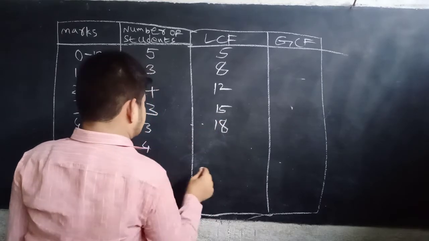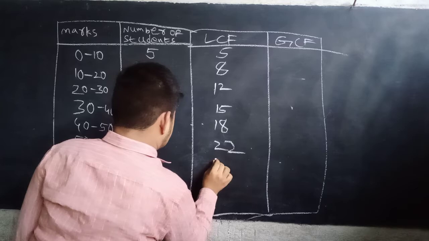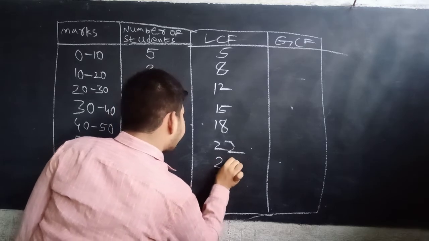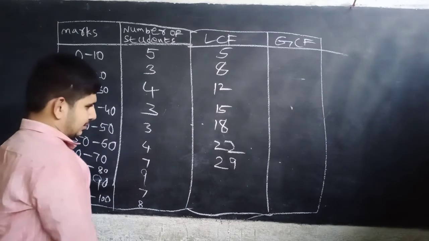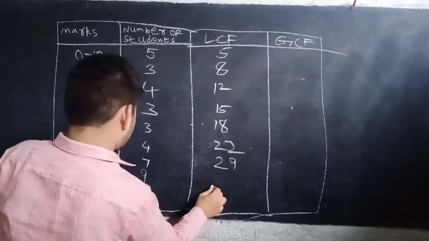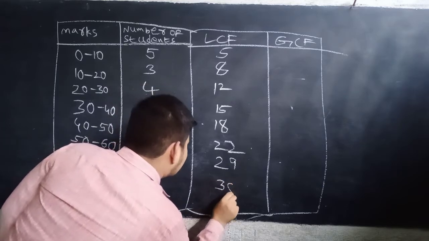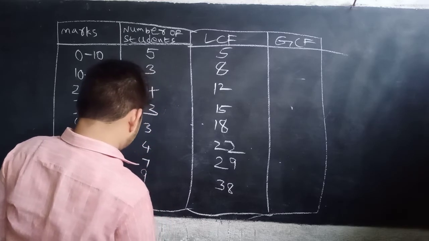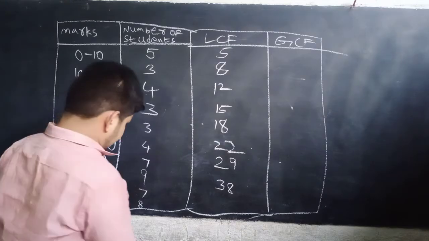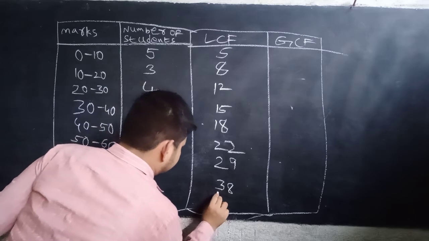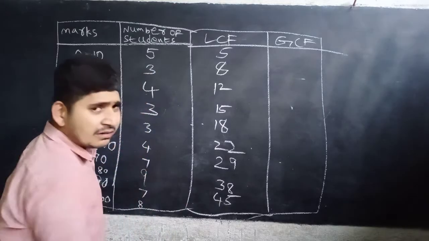Now 18 plus 4, 22. 22 plus 7, 29. 29 plus 9, 38. Now 38 plus 7, 45. Now 45 plus 8, 53.